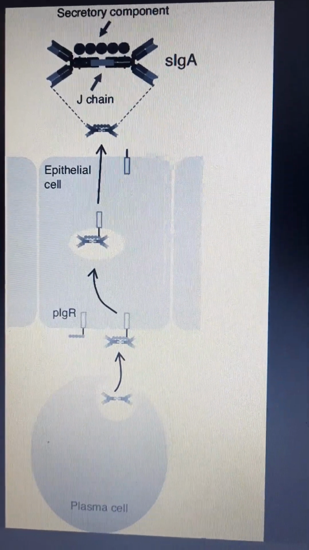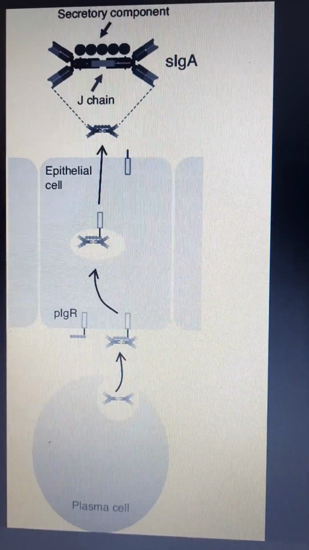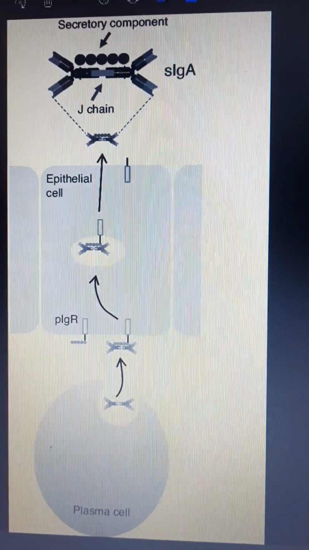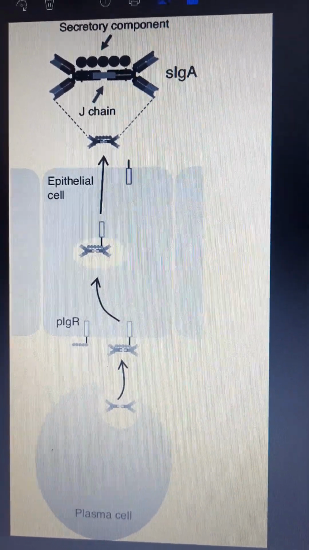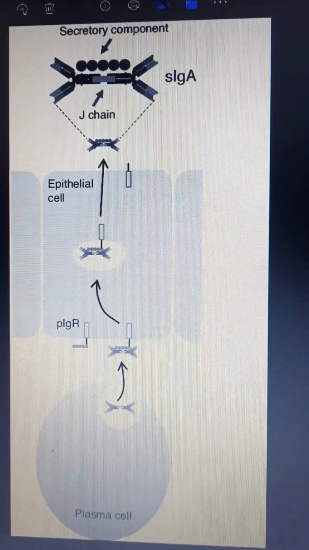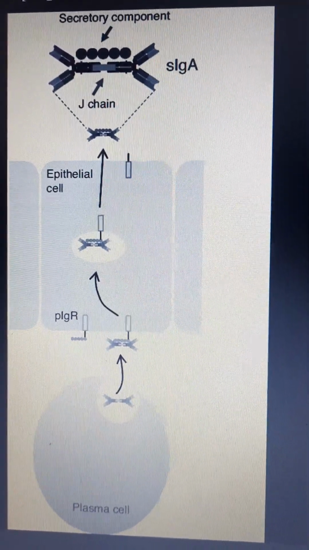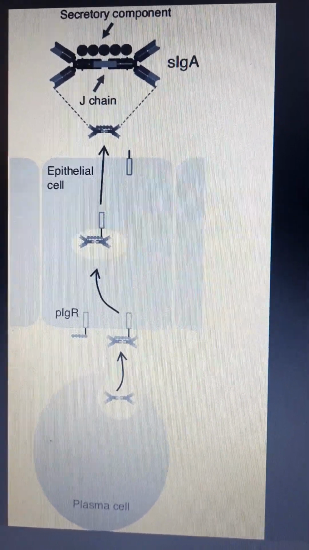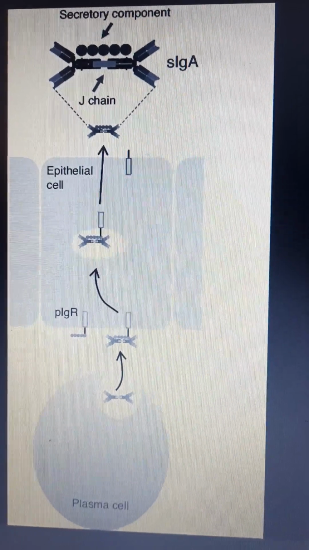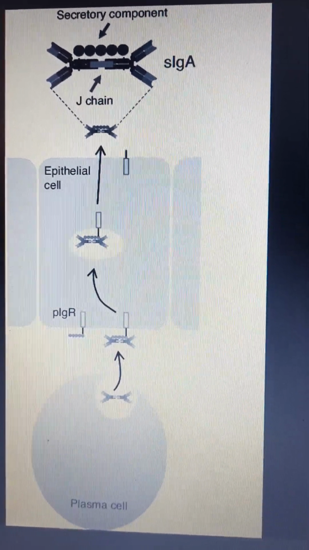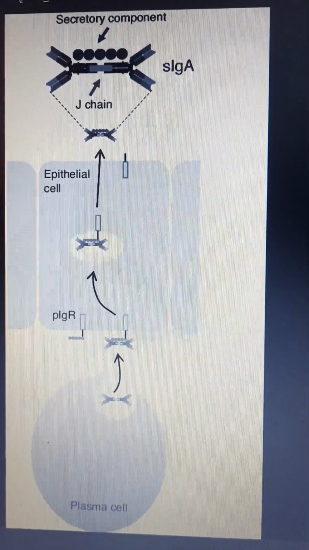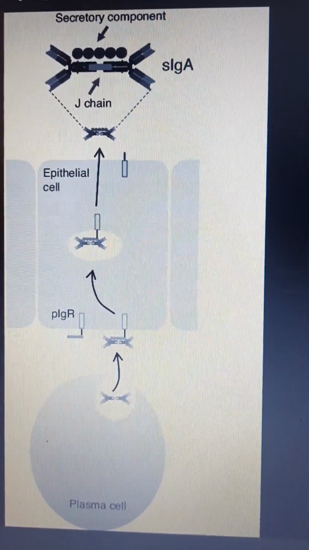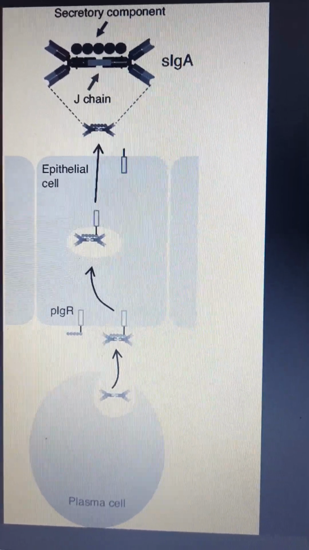The human secretory IgA is a much larger molecule than serum IgA and its molecular weight is about 5 lakh. It occurs in dimer form, and the two molecules of IgA are linked by secretory component SC or secretory piece and a J chain, meaning joining chain. The secretory piece and the J chain are proteins. The secretory piece is synthesized by the epithelial cells and protects the IgA dimer against proteolysis, and it is bound by disulfide bonds and non-covalent bonds to the Fc regions of the IgA dimer.